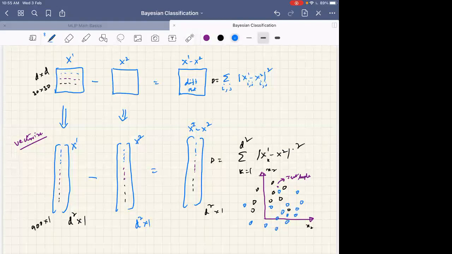So is this test sample closer to class 1 or class 2, the blue class or the black class? Nearest neighbor wise, it is closer to the blue class. But it may be more appropriate to put it in the black class, because more black class samples are around. That is one problem.